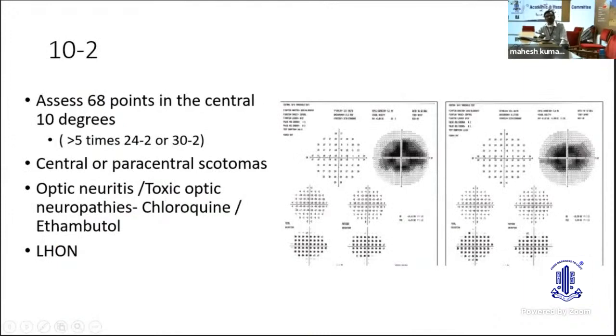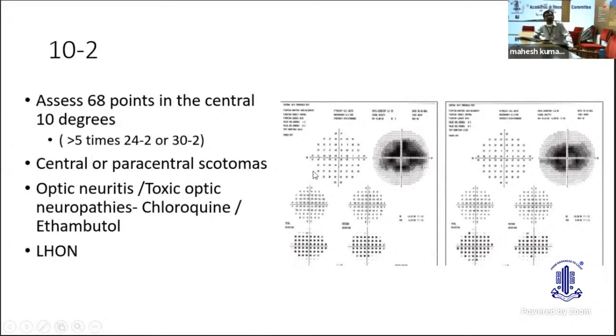So when is a central visual field testing strategy important? Whenever we want to detect a central scotoma, whenever the patient's complaints are very vague and we are not able to detect the field defect, in conditions like optic neuritis, toxic optic neuropathies like ethambutol toxicity, or whenever we suspect Leber's hereditary optic neuropathy, when there is a sequential painless vision loss, we can do a central 10-2 visual field.